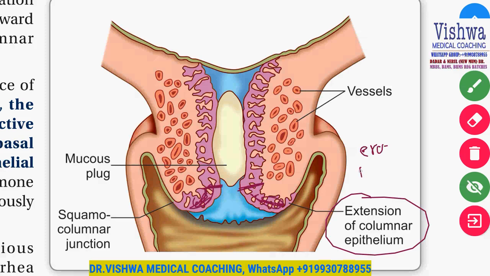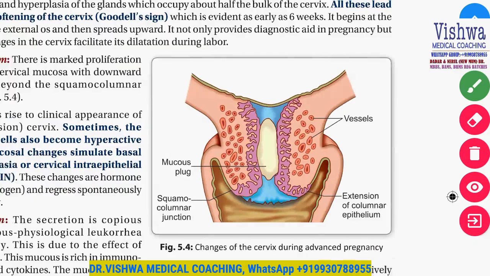Because the normal epithelium is pink, now what are we seeing? The red color part is visible outside, and that is the extension of the columnar epithelium, which looks like an erosion.